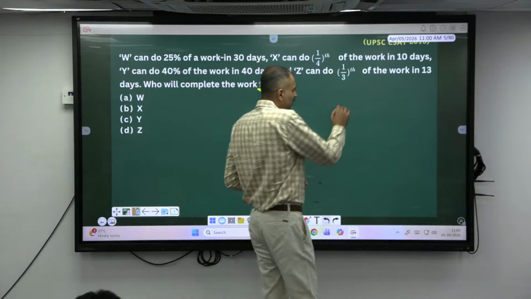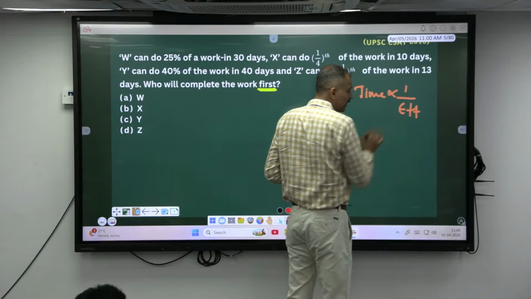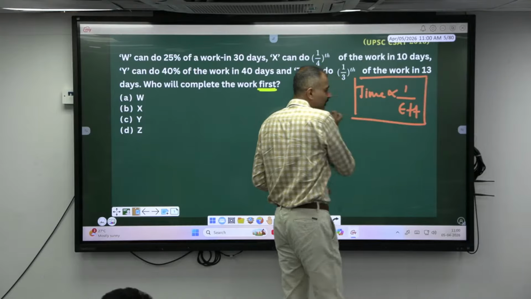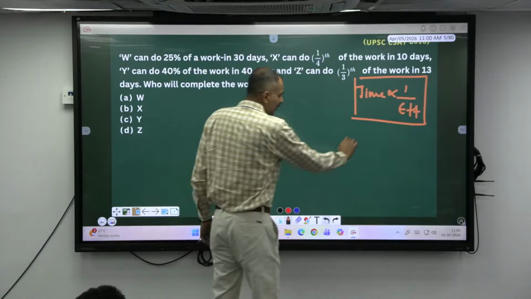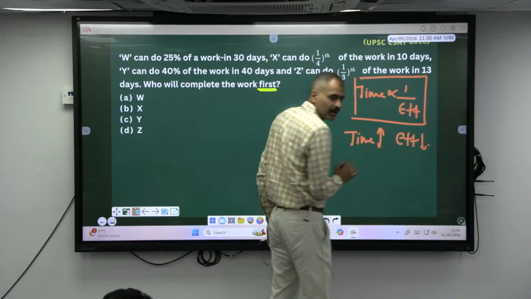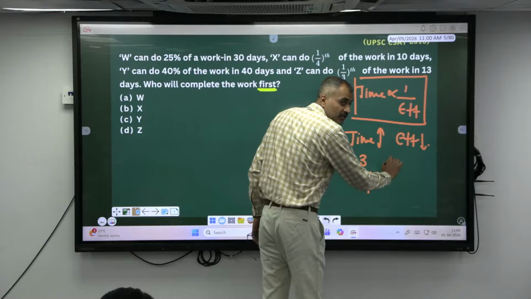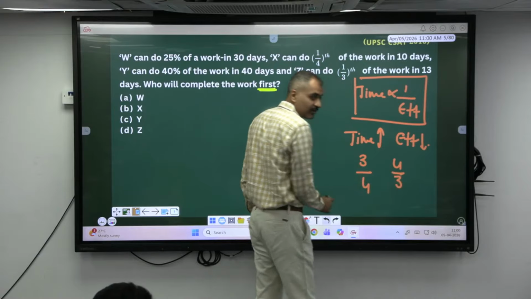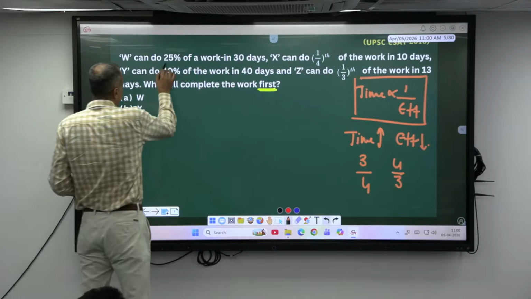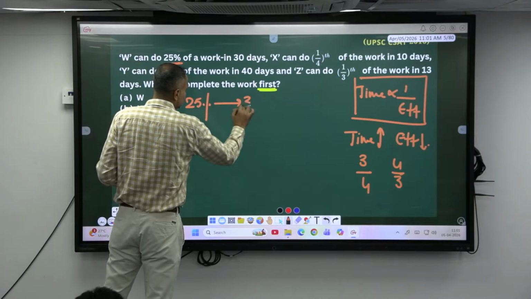The one who takes less time is called more efficient, isn't it? His speed of work is more, meaning time and efficiency are inversely related. If you are taking more time, your efficiency is very less. If I say the time is in the ratio 3/4, the efficiency has to be in the ratio 4/3. Inverse relation, which we have discussed in the percentage also, remember? So W can do 25% of the work in 30 days.